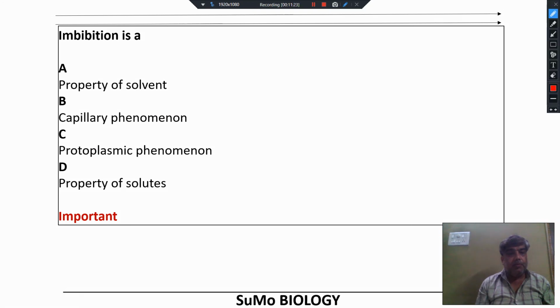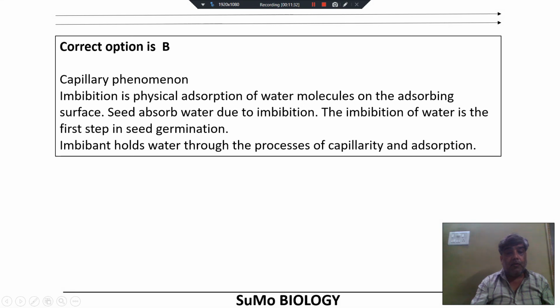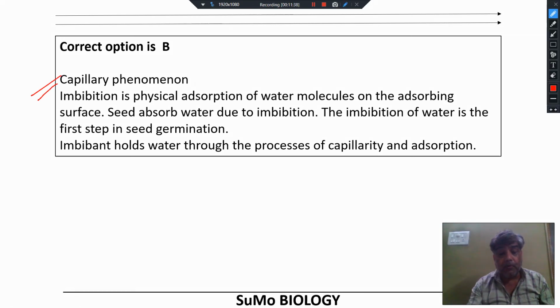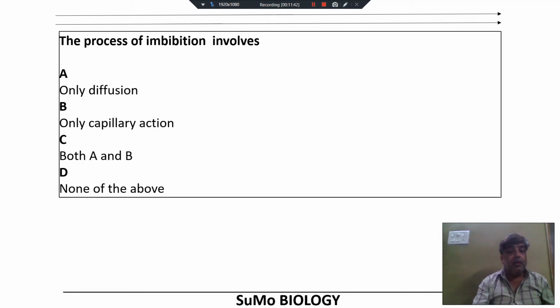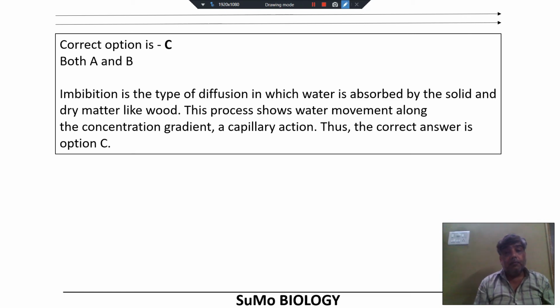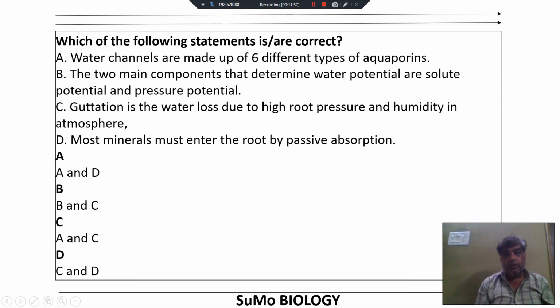Imbibition is a property of solvent, capillary movement, protoplasmic, or property of solvent. This is an important question from the point of view of your expected questions. Capillary phenomenon is responsible for the imbibition process. Process of imbibition: only diffusion, only capillary, both diffusion as well as capillary. Process of imbibition requires capillary movement as well as diffusion. So both movements take place during the imbibition process.